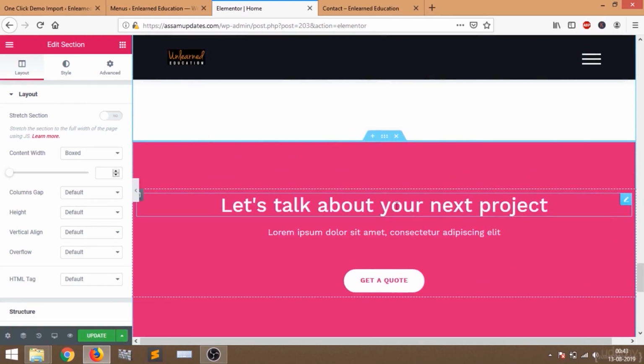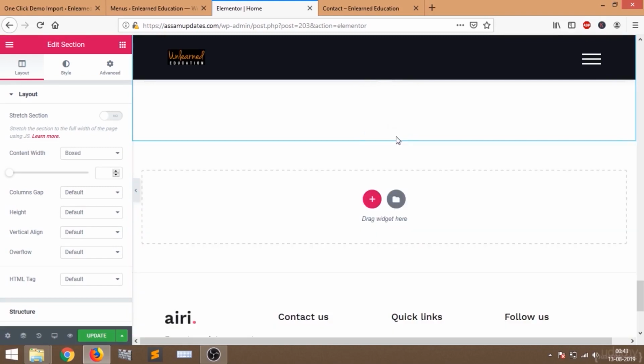I don't need this section, so what I'm going to do is hover over this section, and from these three options I'm going to select this delete option. So this is the delete section option. Okay, so I'm going to select this. So the section is gone.